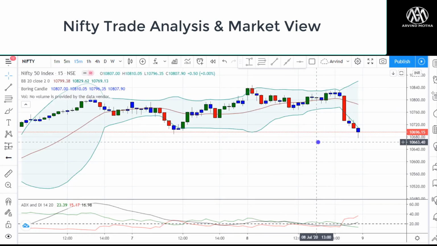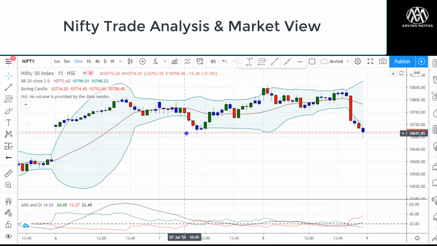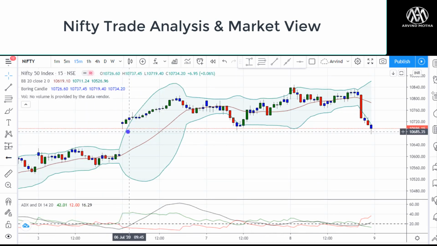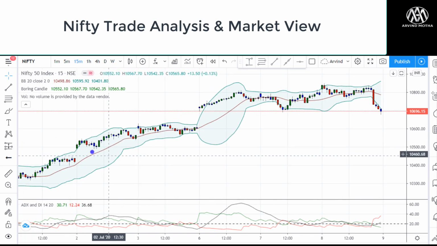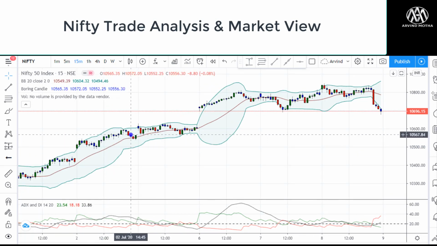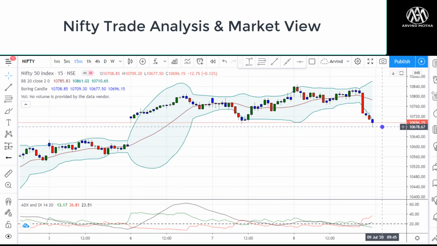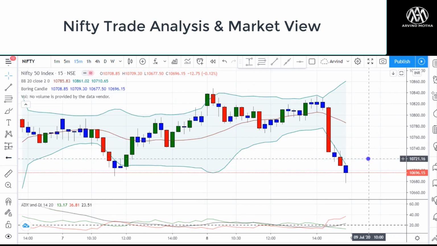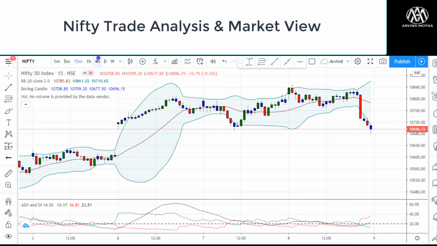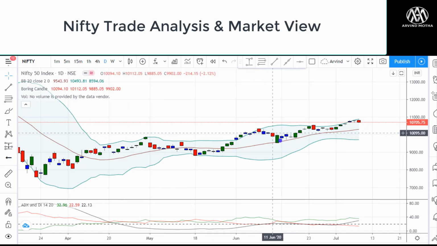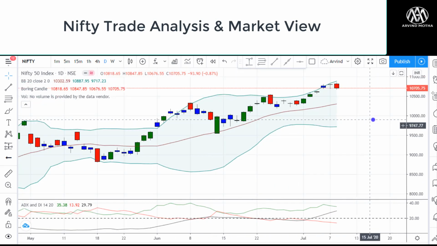Looking at the chart of Nifty, you can see it is actually taking support at the 10,680 to 690 zone, right? So there is a gap here. If at all Nifty opens gap down, or if we see some kind of weakness below 10,680, there is a good chance of testing 10,600 or 10,550, which is the previous support zone. So we have to keep track of where we open tomorrow. And if at all we open slightly gap up, there's a good chance of recovery in the market. The overall market trend looks bullish. There is some small retracement you can see here, but the overall trend still remains bullish.